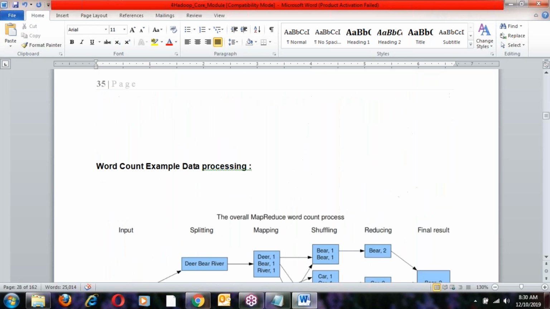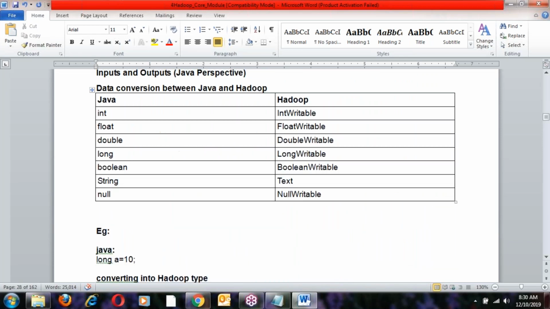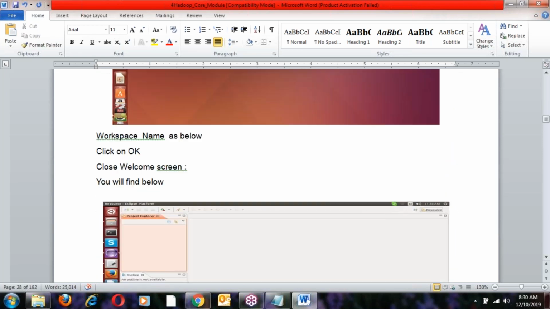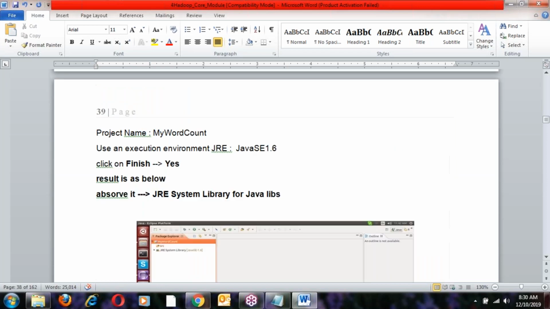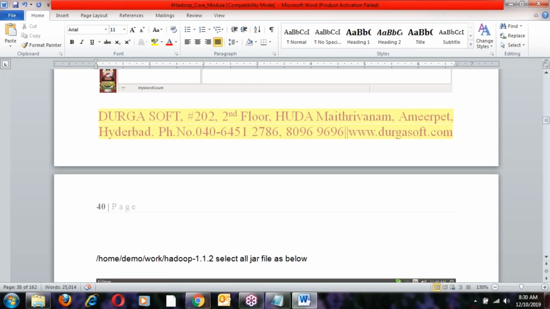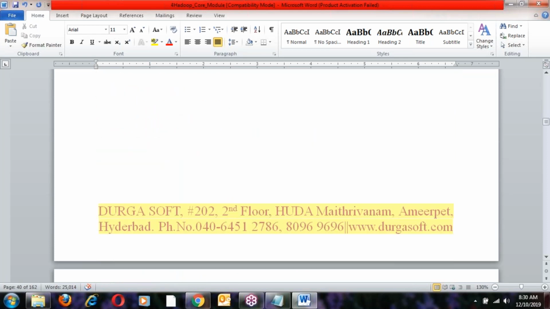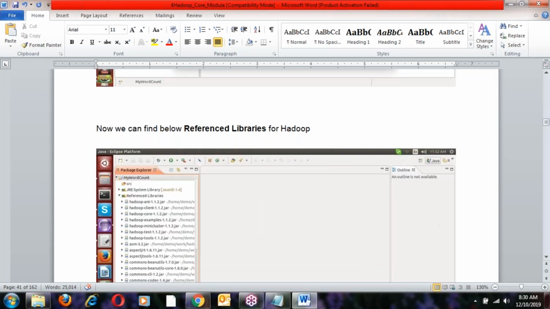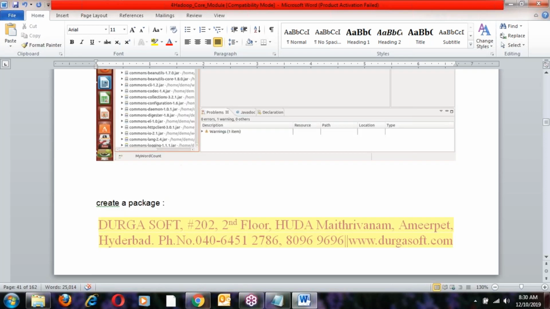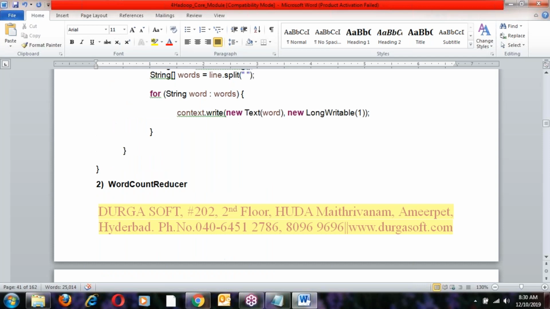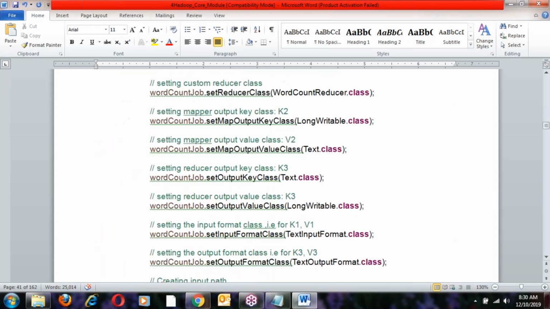Yes, how MapReduce works. This is about MapReduce. Like this, all is step by step developing MapReduce. Okay, Linux. In Linux, we are going to work on Hadoop, not Windows OS. Because only these demo topics are explained on Windows here. Next, I'll move to Linux. Tomorrow or the day after tomorrow, I'll move to Linux OS.